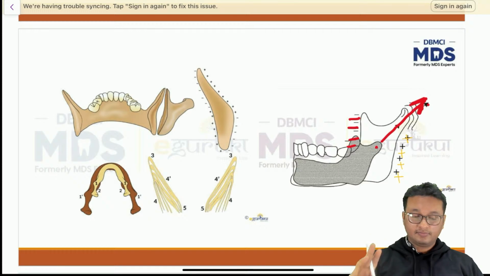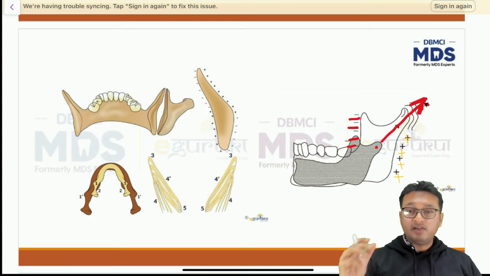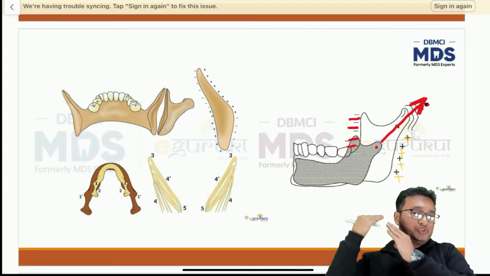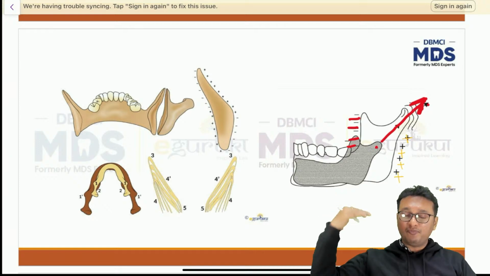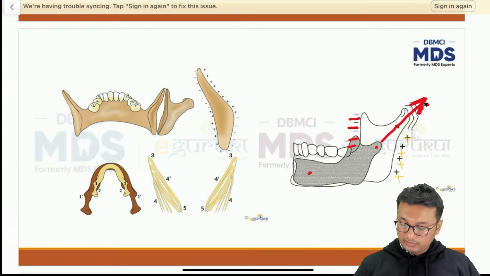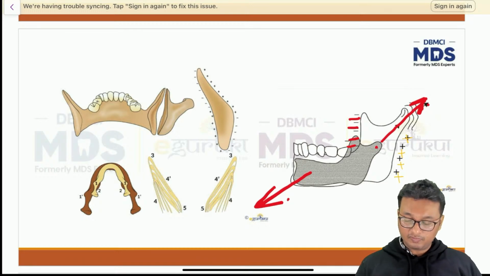Again, correlate everything. By virtue of Newton's third law of motion, the mandible is growing posteriorly, upward and backward. So how will the chin grow? The chin will grow anteriorly, downward and forward. It's the same thing, basic elementary physics, Newton's third law of motion.